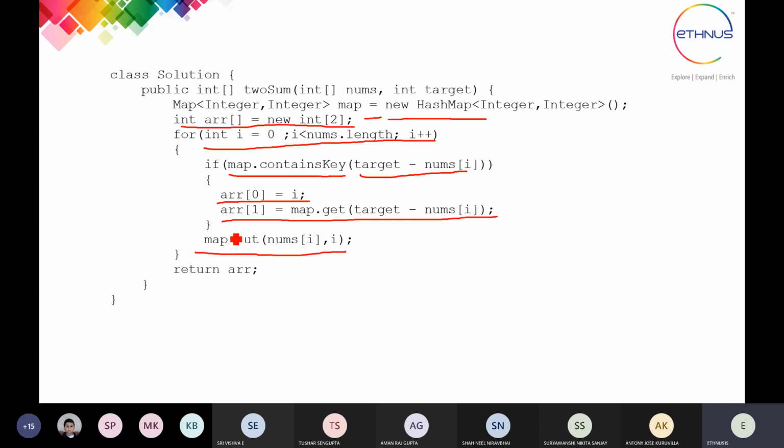Okay. When you complete the for loop, that array is going to be stored with the values where you find the sum, and that you are going to return as the output of your function. So this one is the simplest one, I think. The mapping is done with the HashMap object, which is used in Java. So this is how the solution for the given problem will be.